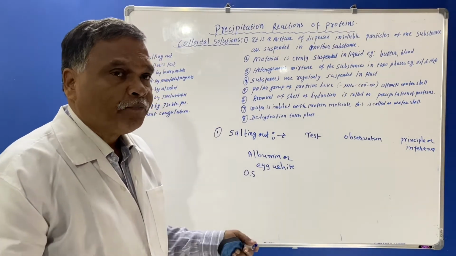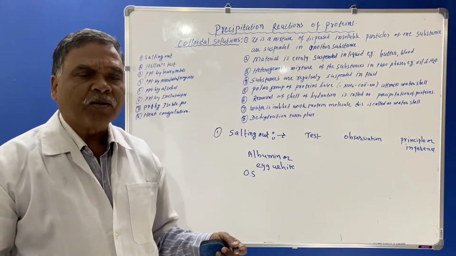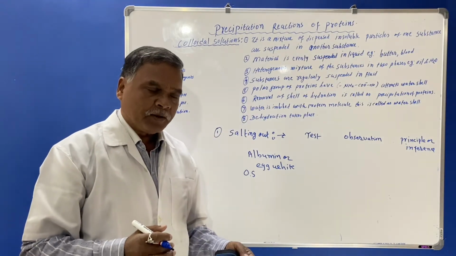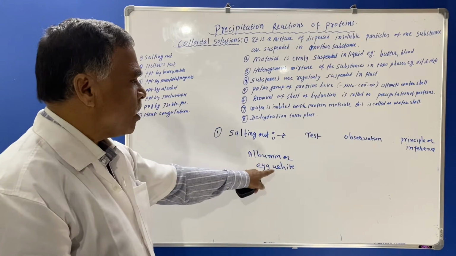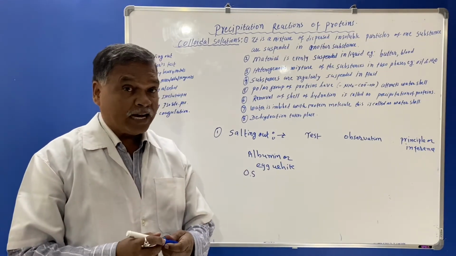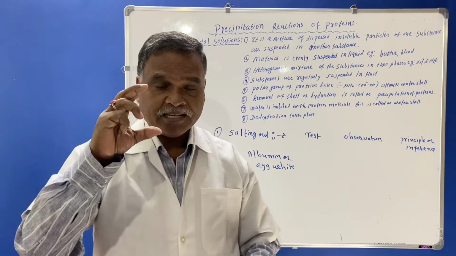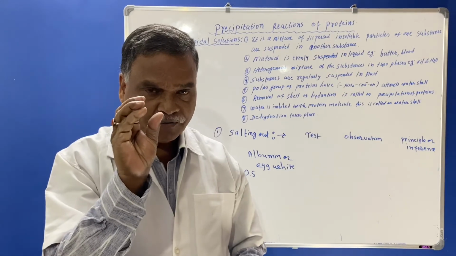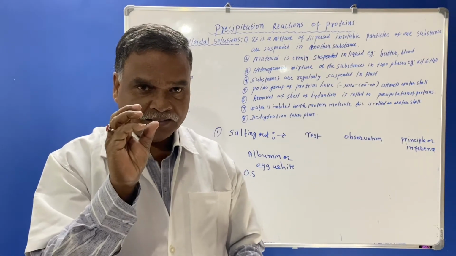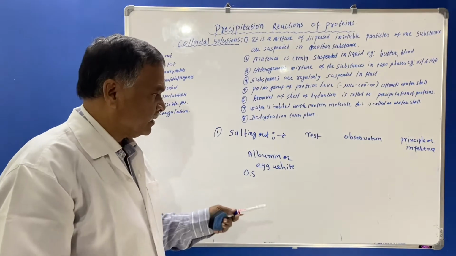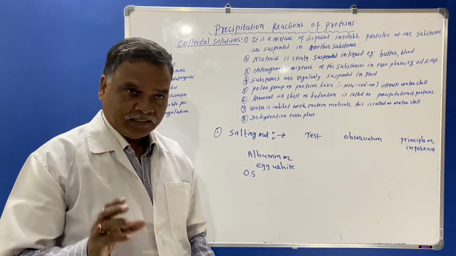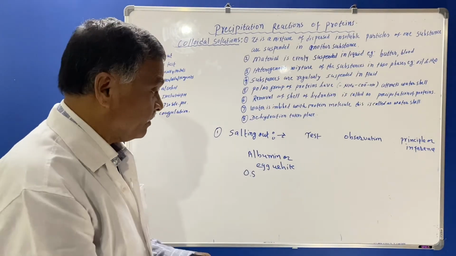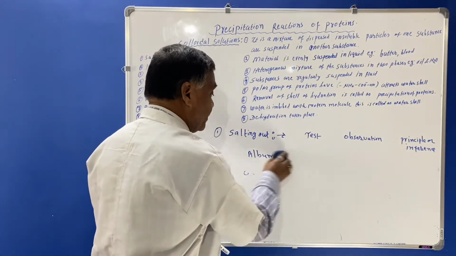Sometimes in the laboratory, bovine albumin is used in the form of salt, dissolved in water and kept for the practical. If you see an egg, you know that there are two parts: the white liquid and the egg yolk, which is yellow. From the egg we use only the egg white as an original solution, or bovine albumin in crystal form which can be dissolved in water.